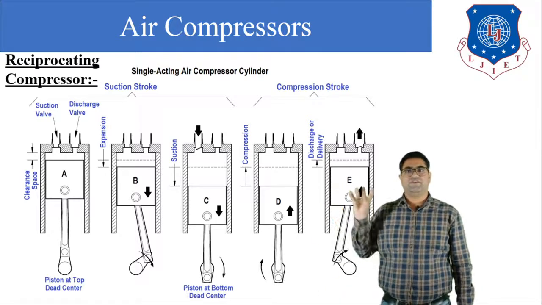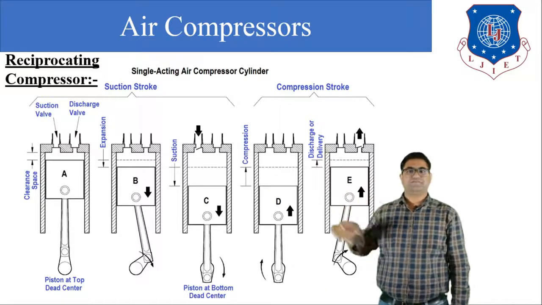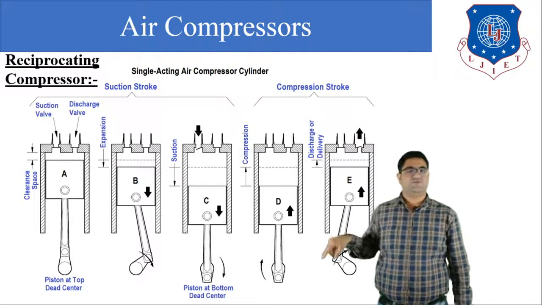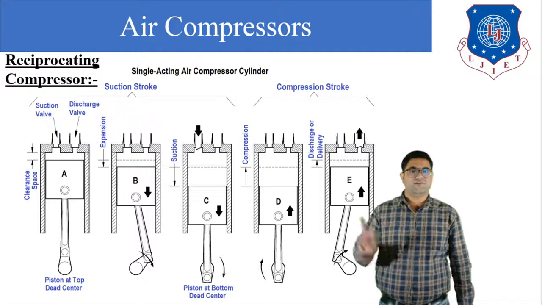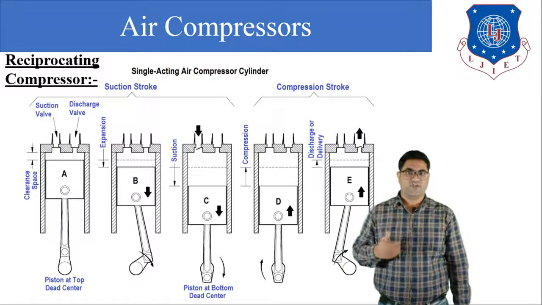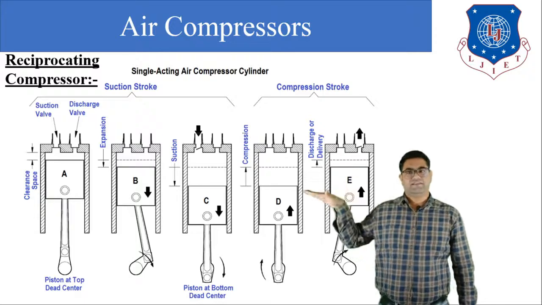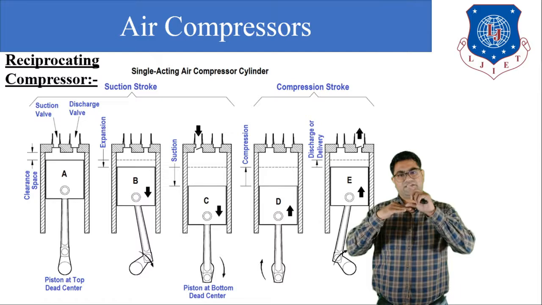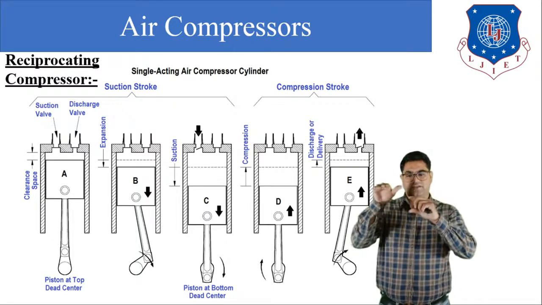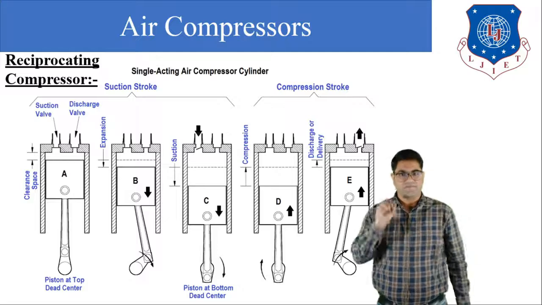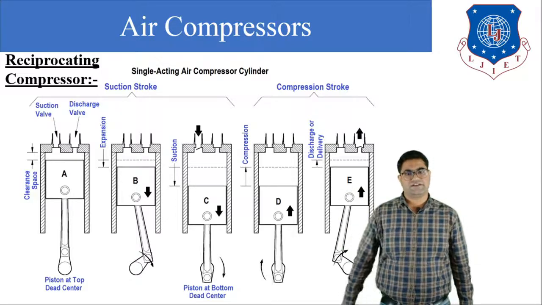So in the figure you have to understand there is one cylinder, one piston, one connecting rod, one crank, and two valves, which are the suction valve and the discharge valve. The ideal condition is that the piston is at the top dead center. Above the piston there is some volume, that is the clearance volume, and above the clearance volume there is a cylinder head in which the two valves are fitted. So this is our initial condition.